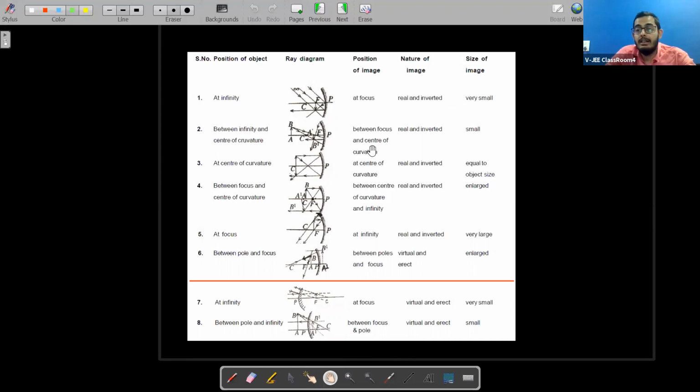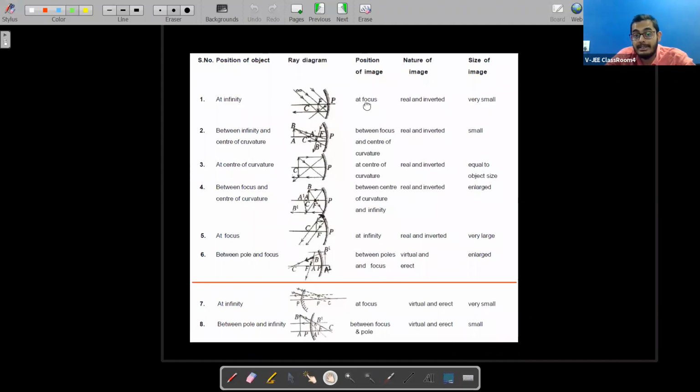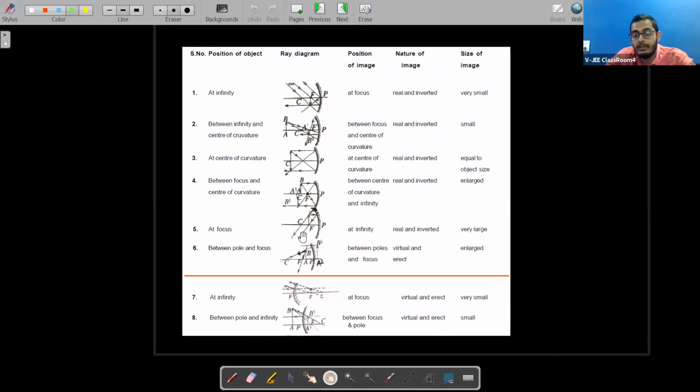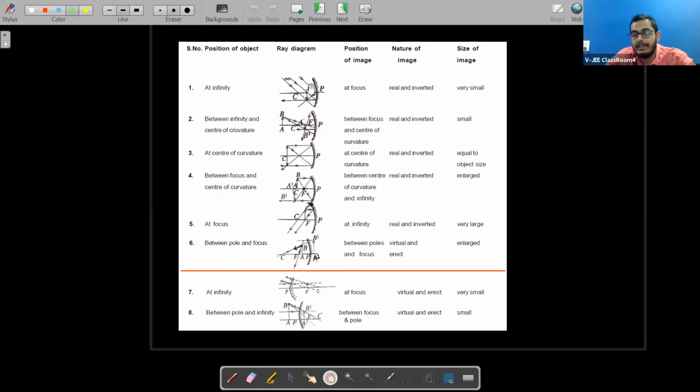Actually, I was asking that these 6 cases are for concave mirror, these 2 cases are for convex mirror, for the formation of images. Okay, and you must have studied all these things in your 10th grade, that if we put an object at infinity, we'll get an image at focus. If we put the object at focus, you'll get an image at infinity. We have already studied these things.